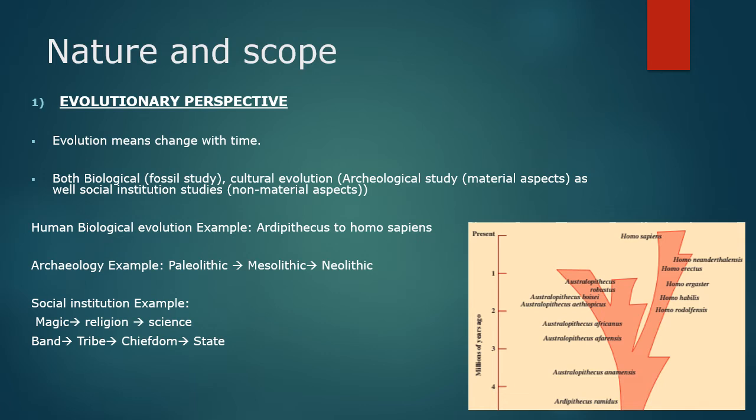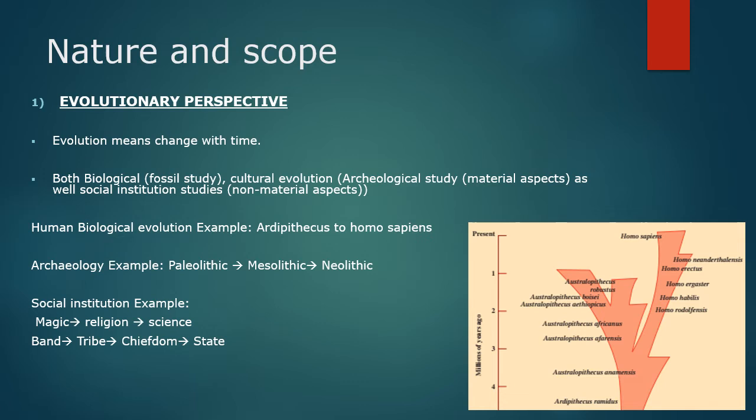And because usually evolution forms the initial portion of any discipline, it's part of the initial studies in any discipline. So even in anthropology, the evolutionists formed the first approach, and the classical evolutionists came into the picture, and paleoanthropology came into the picture, which was studying biological evolution, while classical evolutionists were studying the evolution of social institutions.